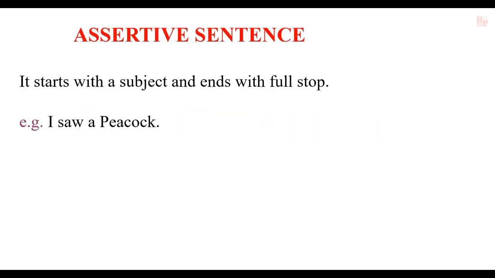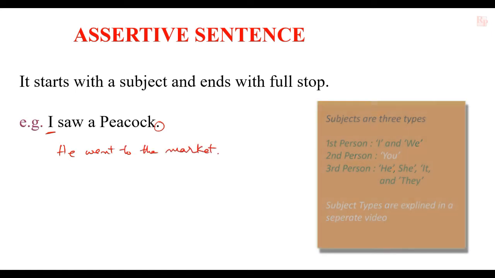Assertive sentence starts with a subject and ends with a full stop. Here, the example is I saw a peacock. The subject I is there, and at the end of the sentence there is a full stop. So the next example, he went to the market. Here, subject he is there, and at the end of the sentence there is a full stop.